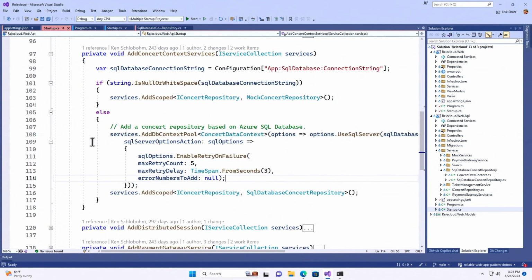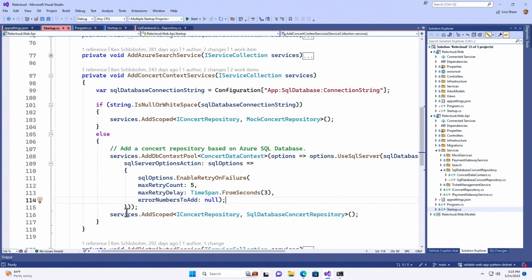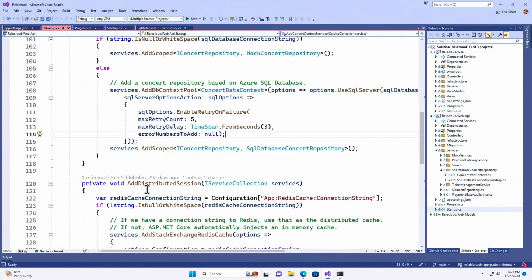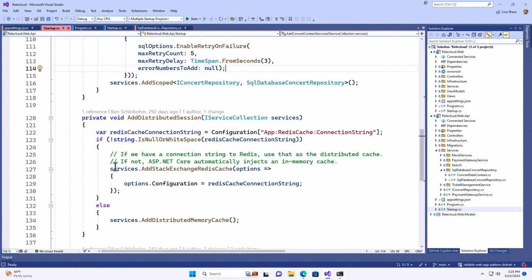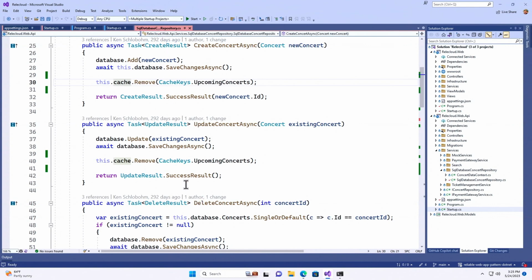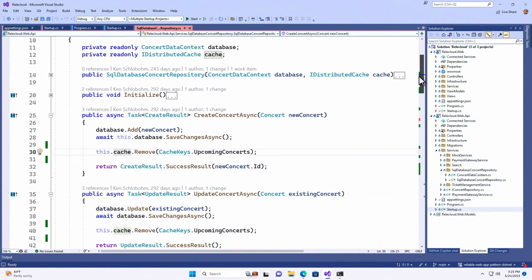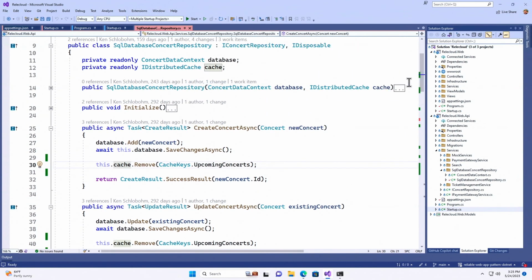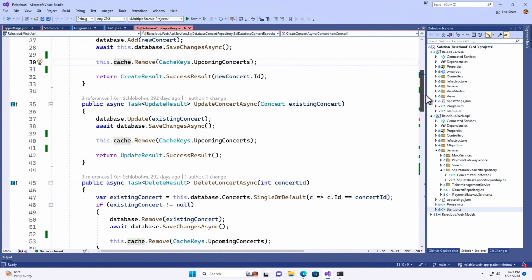It's in the startup file, add distributed session, right here. All you're doing is putting it into the middleware and saying, here's my connection string for it. It gets into the middleware, and then you can just inject it into your various classes that you want to use it in. So it's just this.cache, which is an IDistributedCache variable type, and then away you go.